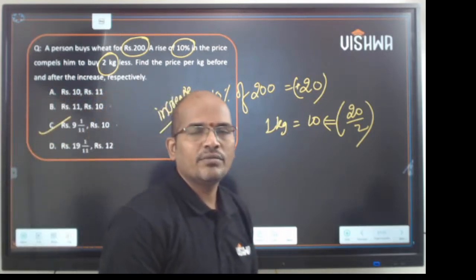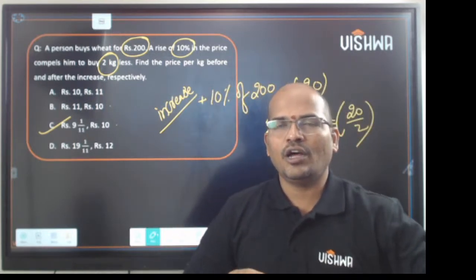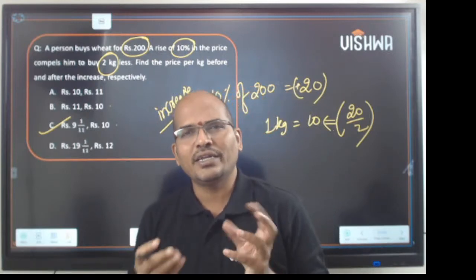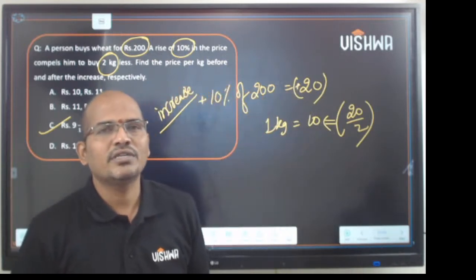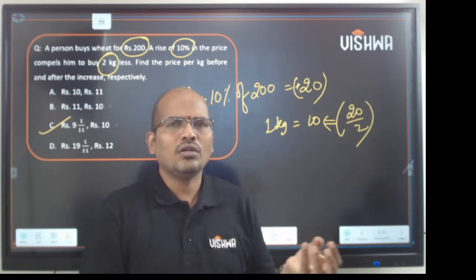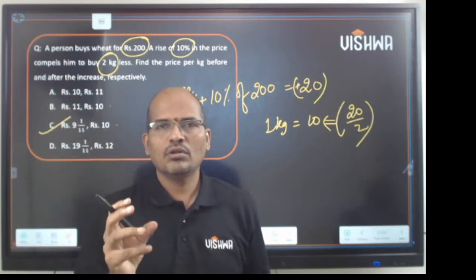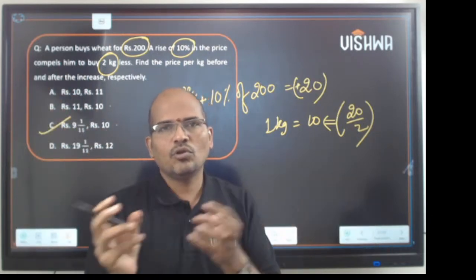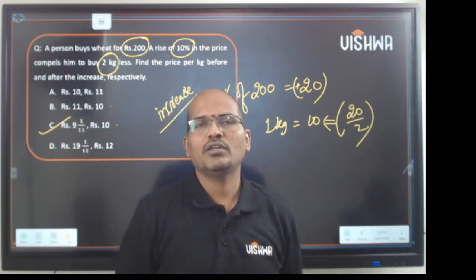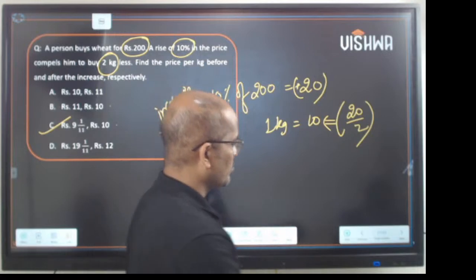This is 9 and 1 by 11. As simple as that. You need not plug in, you need not make equations, you need not do all the things. It's hardly a 10-second answer. The question says because of a 10% increase, a person got 2 kgs less. So take 10% on the value of these 2 kgs, and you will get the price after increase. See that? Solve it. That's how you solve the questions. Like that.